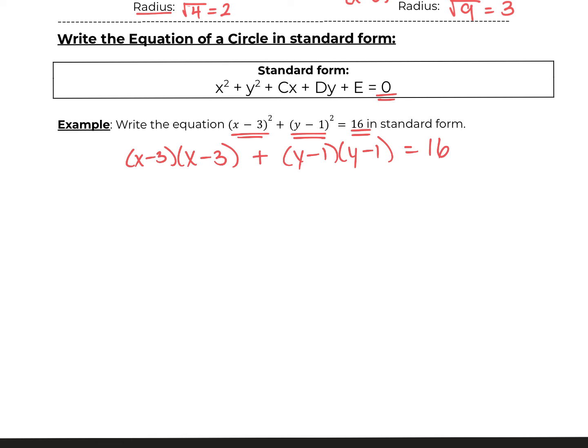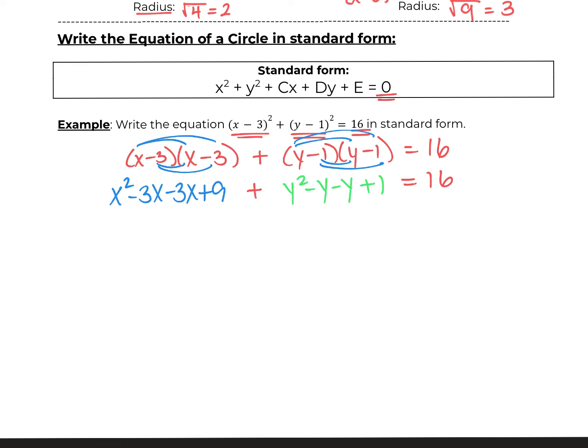So take a couple seconds and double distribute this out. Pause the video, and then hit resume when you're ready for the answer. All right, this is what I got. So what you also can do now is simplify the negative 3x's and the negative y's. So we can make this x squared minus 6x plus 9. And then we can make this y squared minus 2y plus 1 equals 16.